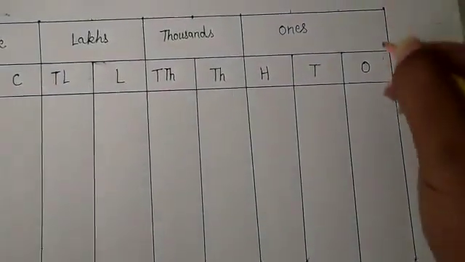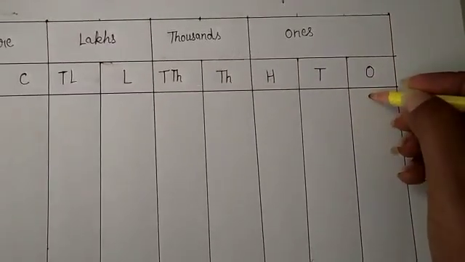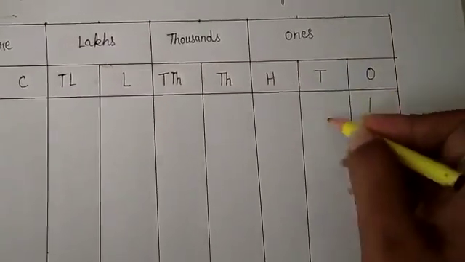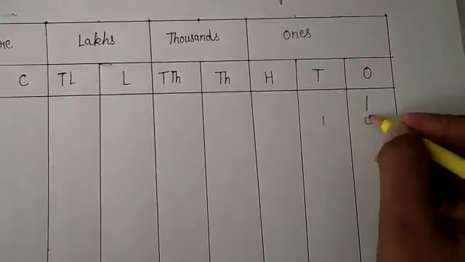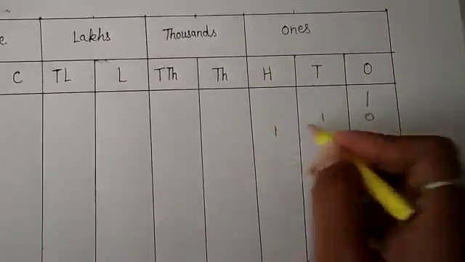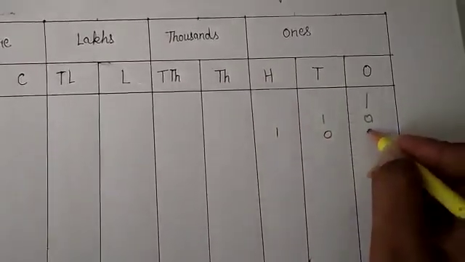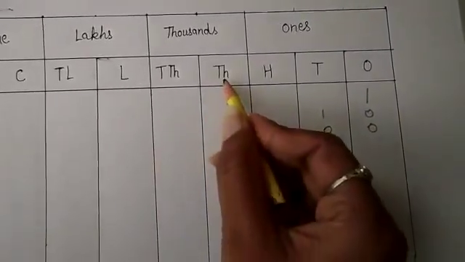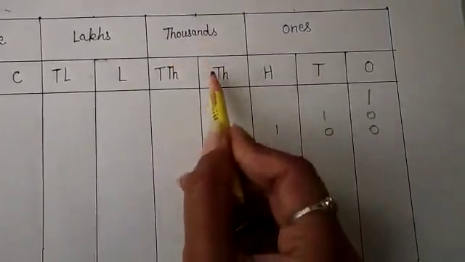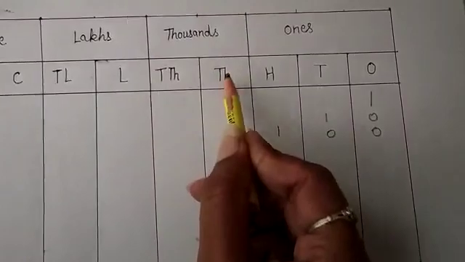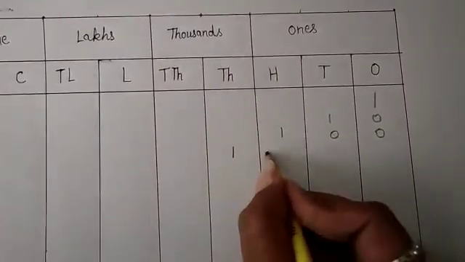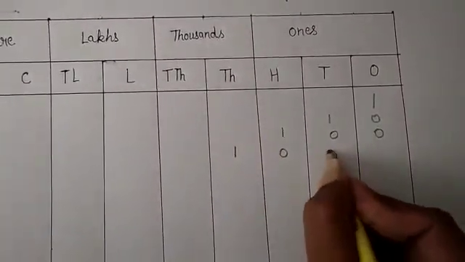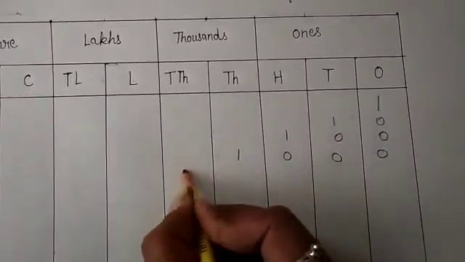We can write ones place like 1, tens place like 10, hundred place like 100. After that, thousand. This is a thousand period and this is a thousand place. So we can write thousand like 1000. 10,000.